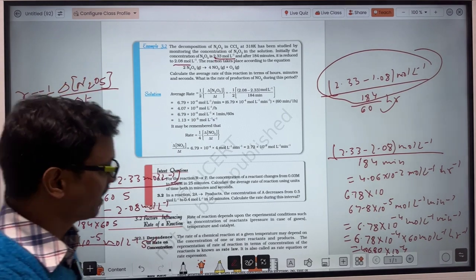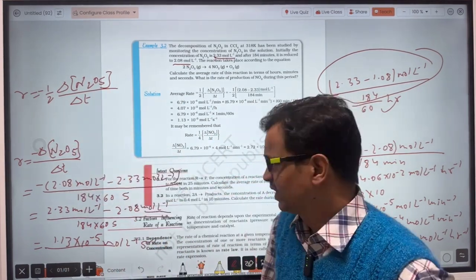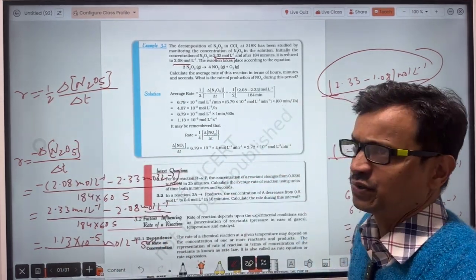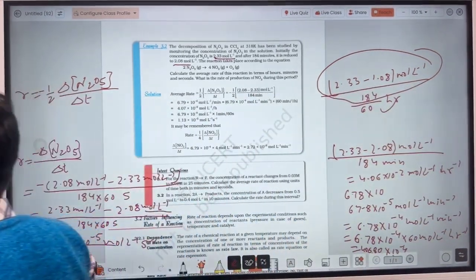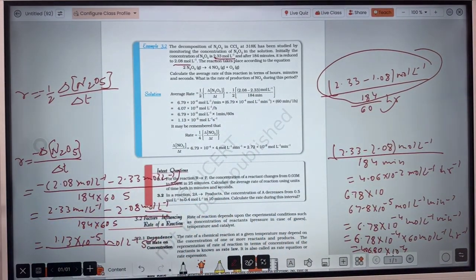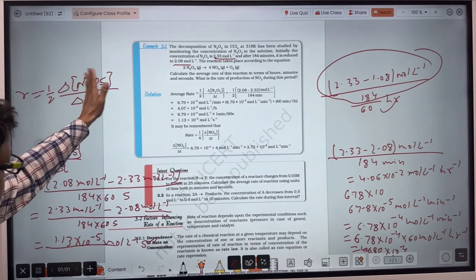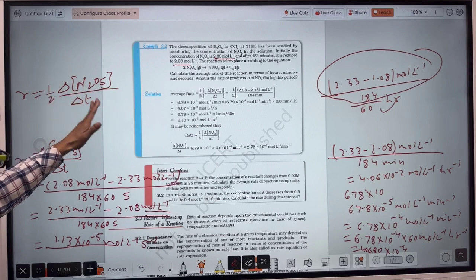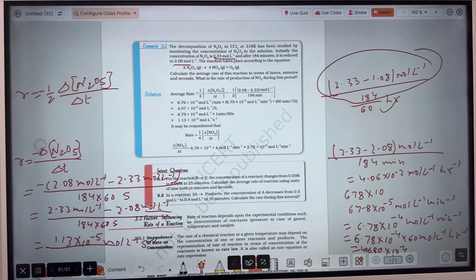So delta N2O5 upon delta T, that is actually the rate of decomposition of N2O5.